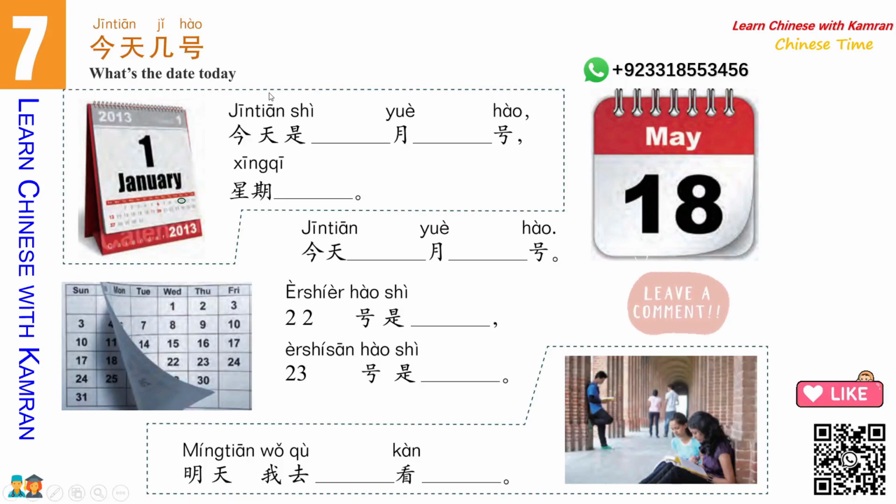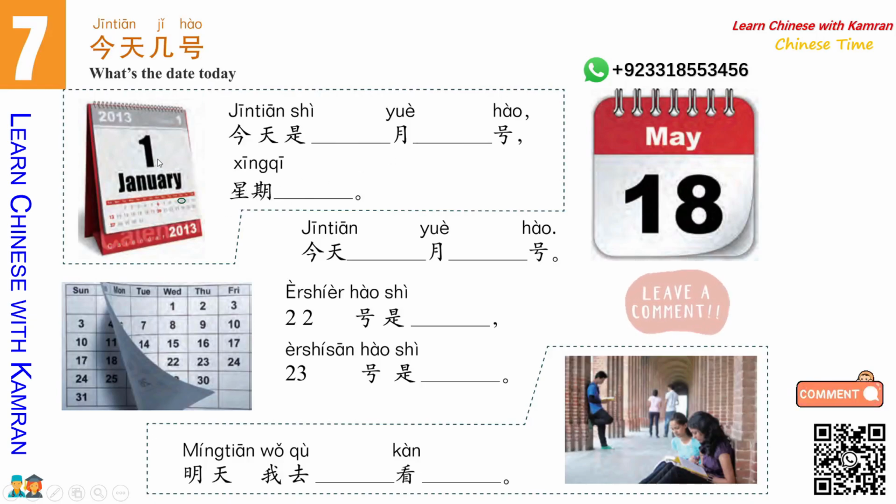After that, we also have an assignment for you guys. For example, this dotted line is only for this area. So if it is 今天是, what year and which month and which day, and 星期, which day of the week. So this dotted line is showing that you have to use this figure. So it is 1st January 2013. So you have to say 今天是, first month is 1月1号 and 星期, what is the day on this date? I don't know. You have to go to the calendar and find out what the day is.